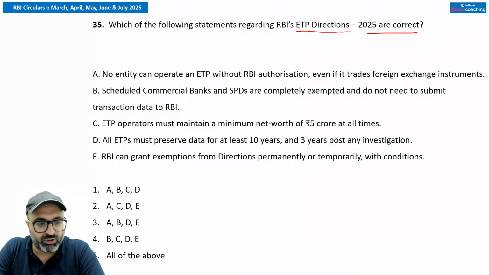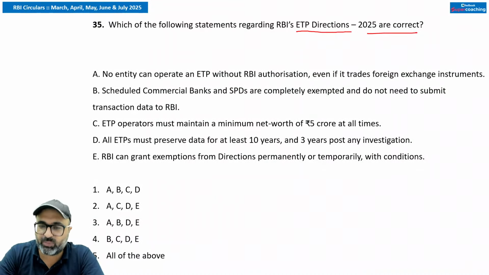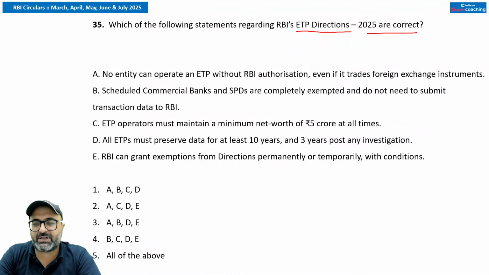Exempted are scheduled banks as well as the standalone primary dealers. Scheduled banks as well as standalone primary dealers is the sole price or quote provider, and bank as well as standalone primary dealer is the party to all trades. Remember that. Mandatory RBI authorizations talks about no entity can operate an ETP without RBI approval. Trading restricted to RBI approved instruments, that is required.